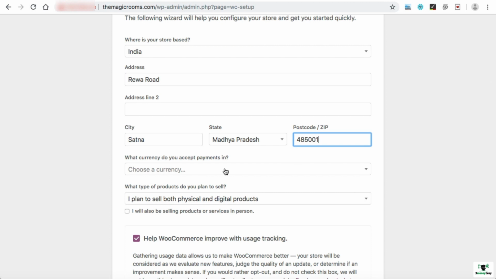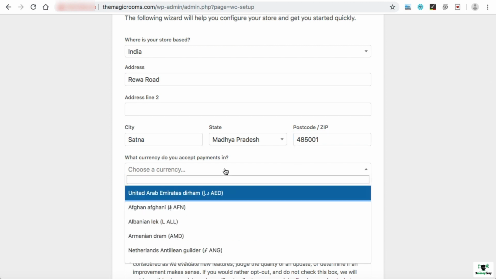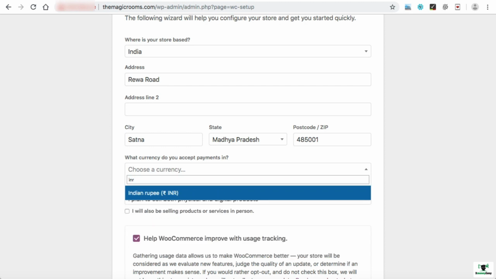You can select the currency. If you are in a non-Indian country, like the United States, then US dollars are the currency, so you can select US dollars. I am in India, so I'll be promoting the products in Indian currency. So here I can select INR.